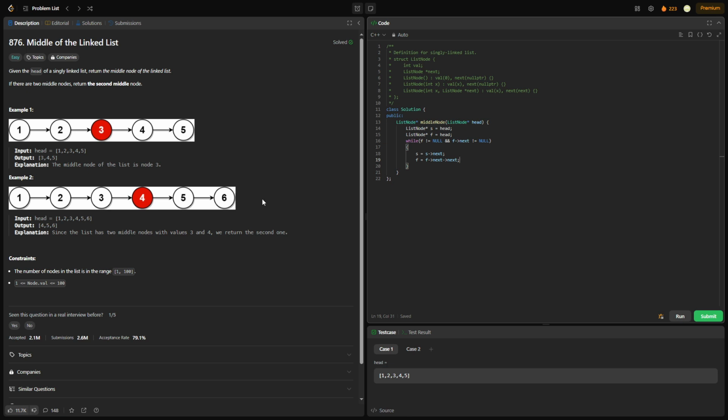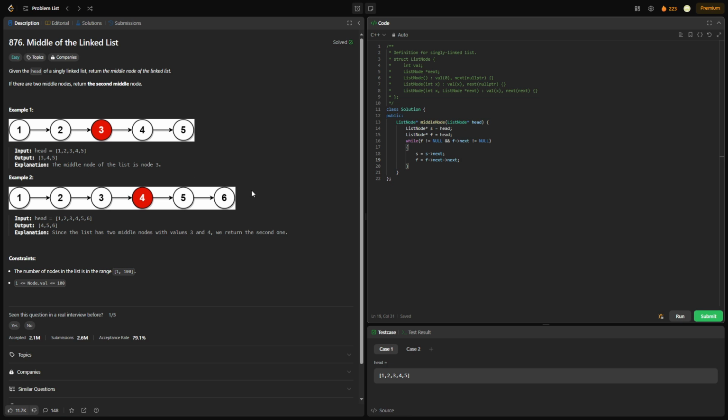Now let's check example 2. If there are 2 middle nodes, meaning there's an even number of nodes, then we need to return the second middle node. So for example, here the fast pointer goes 1, 2. F is not null, f dot next is not null. 1, 2. F is not null, f dot next is not null.